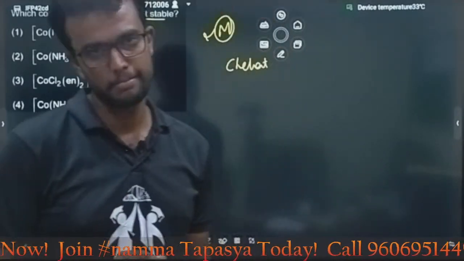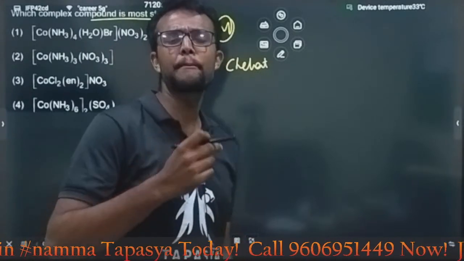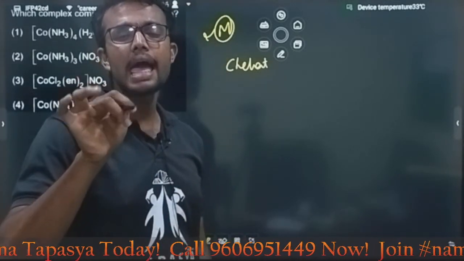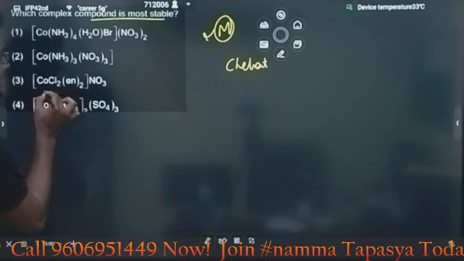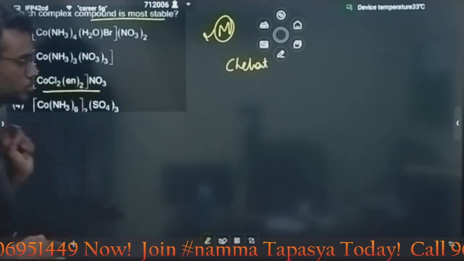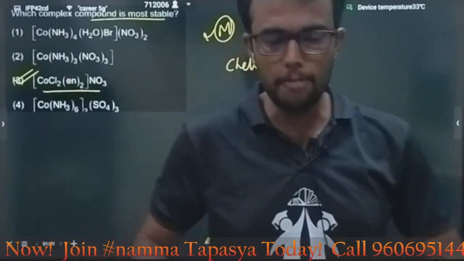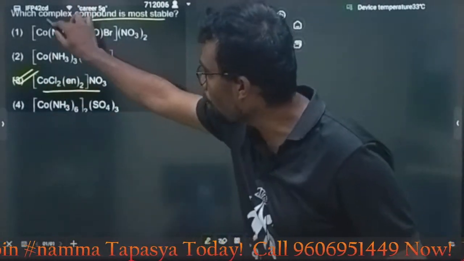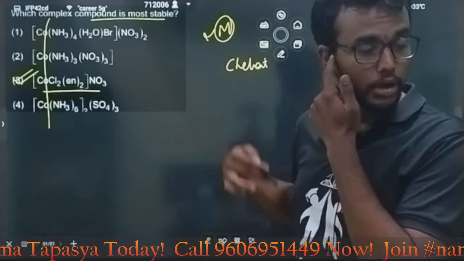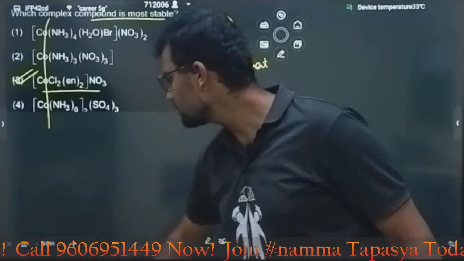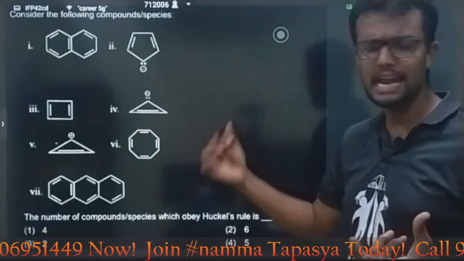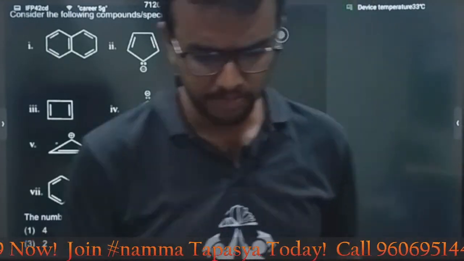A chelating ligand is a ligand that has the capacity to form a ring-like structure with a metal atom. Here, in all these cases, en is the chelating ligand. We can easily choose option C as the correct answer. Why? Because all are cobalt only. You can also consider the oxidation number. If the oxidation number is higher, then it is also stable, but the chelating ligand is there. You can easily choose the answer.